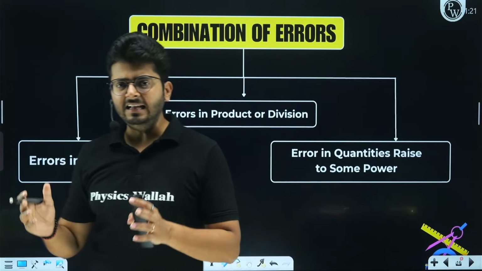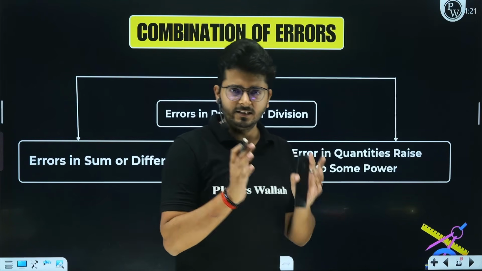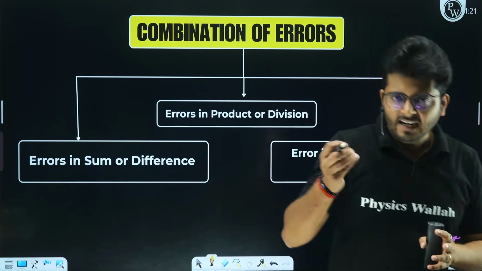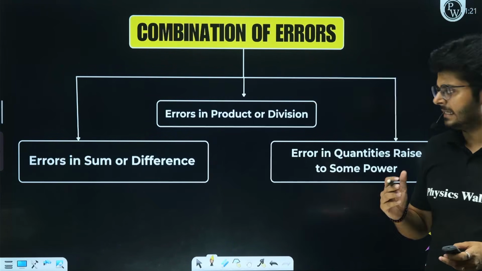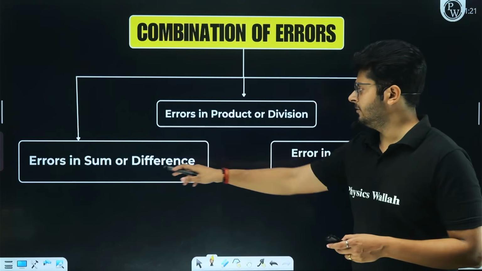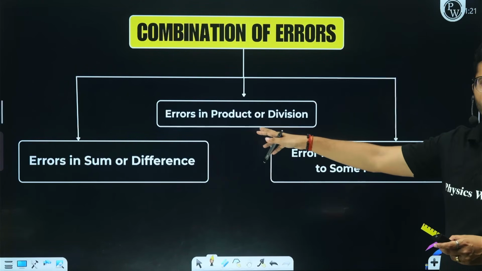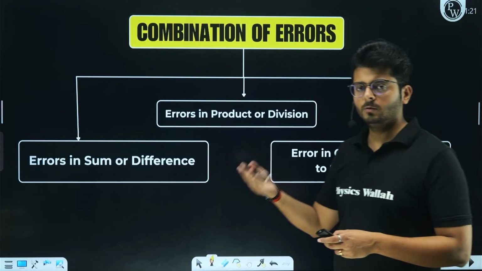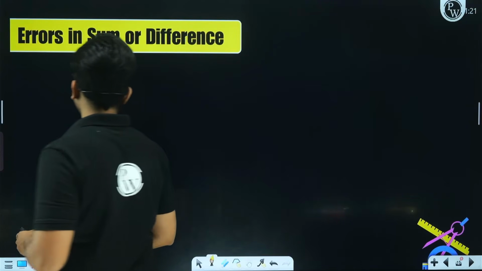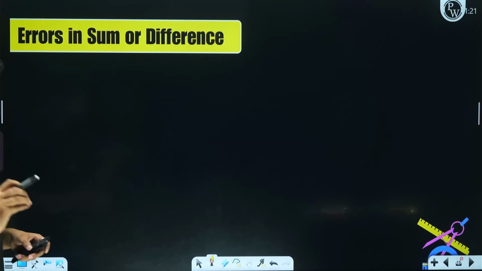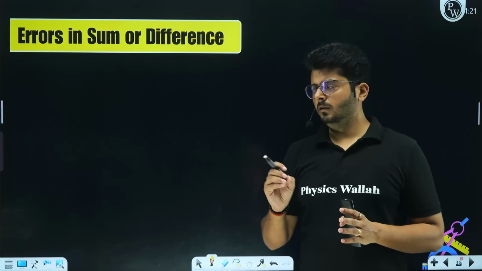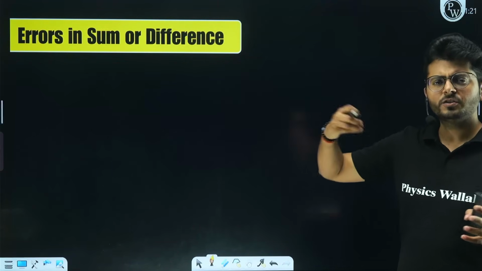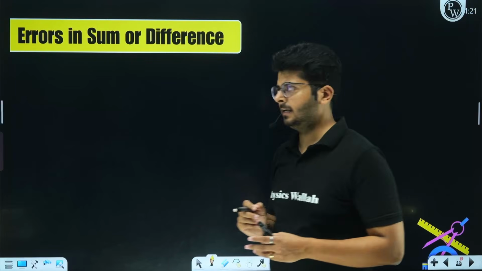If we have a certain algebraic relation between the given terms, what kind of relation will we find in the errors of those terms? For example, these are the different algebraic relations. Some are difference, product or division, some quantity raised to the power n. We will talk about each and every case. This is a very important part of this section. In previous years, many questions were asked from this specific section only.